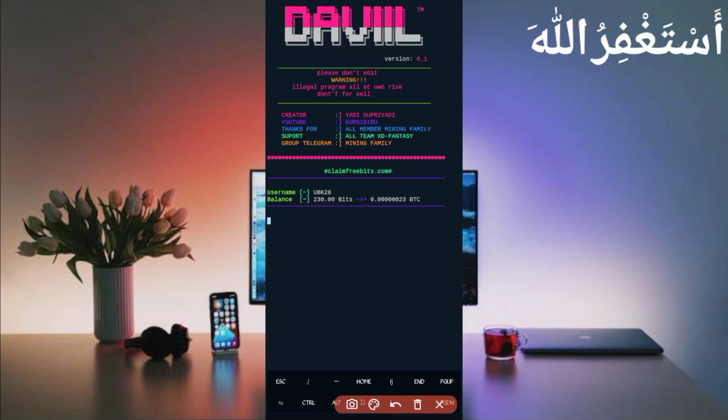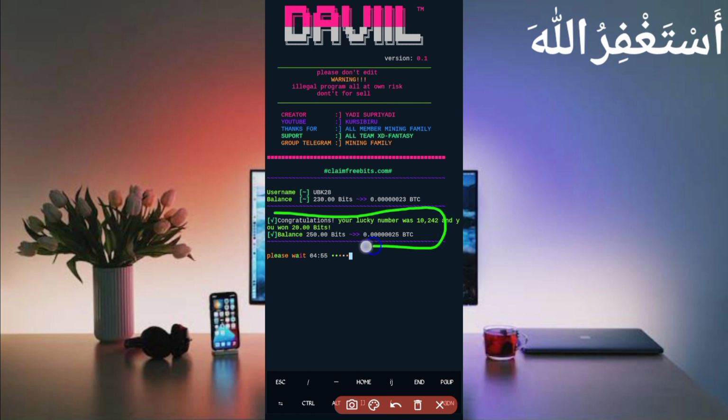Okay, so here you can see my account is connected successfully. So now just wait for the captcha bypass. Okay, so here you can see the captcha bypass was successful and I got 20 bits, which equals 2 Bitcoin Satoshi, which was added to my balance. So the script is working successfully.